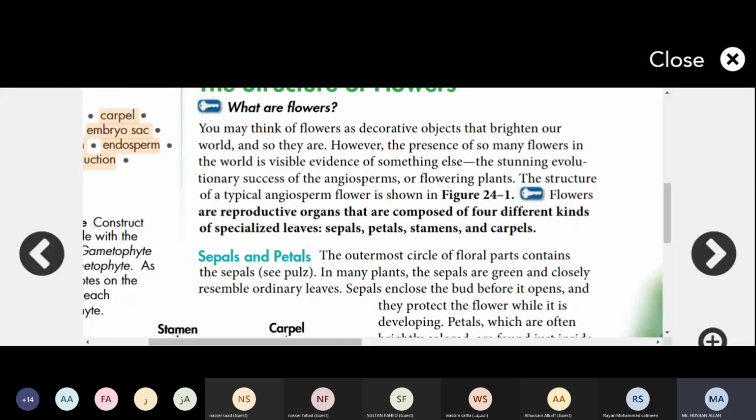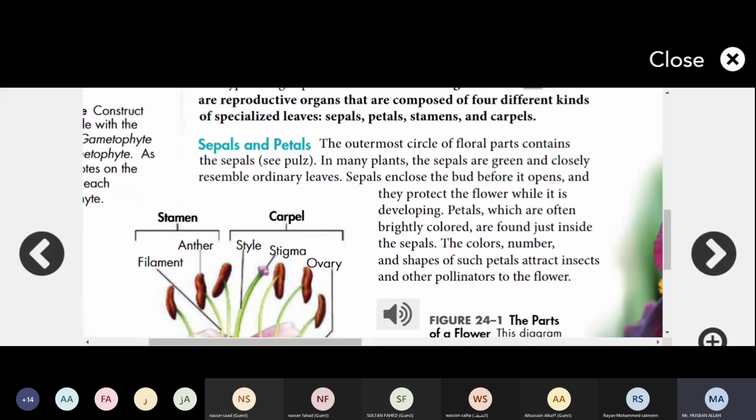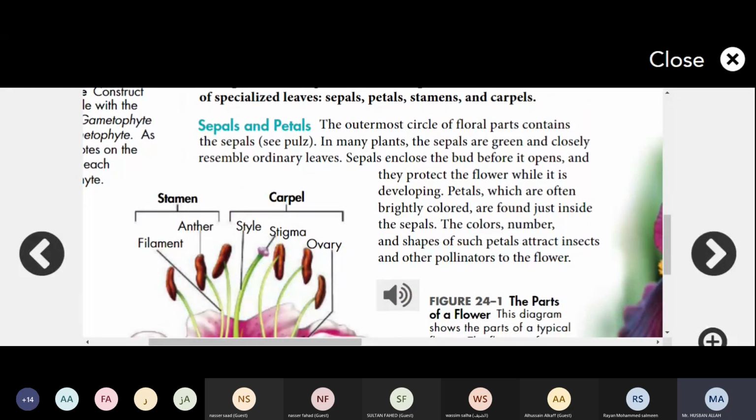Flowers are reproductive organs. They are composed of 4 different kinds of specialized leaves. So what is a flower? Flowers are actually the reproductive organs of any plant, which have 4 kinds of specialized leaves, which are sepals, petals, stamens, and carpels. These 4 parts are the main parts of the flower, and we will study what is stamen, carpel, sepal, and petals.